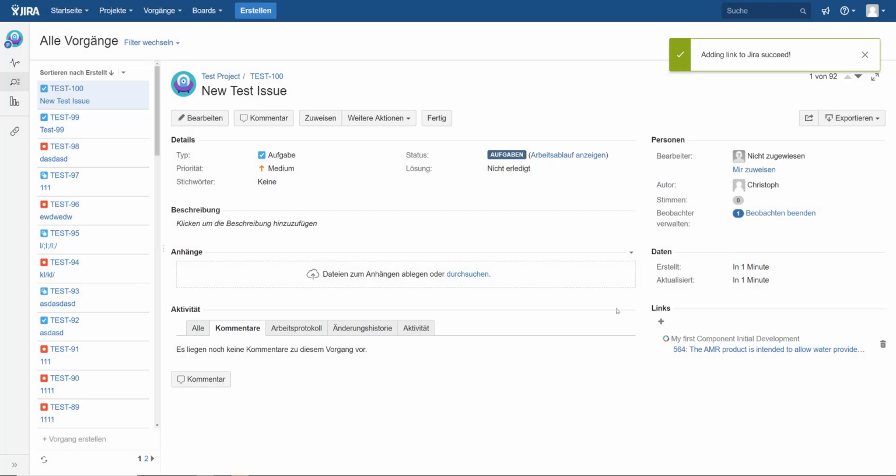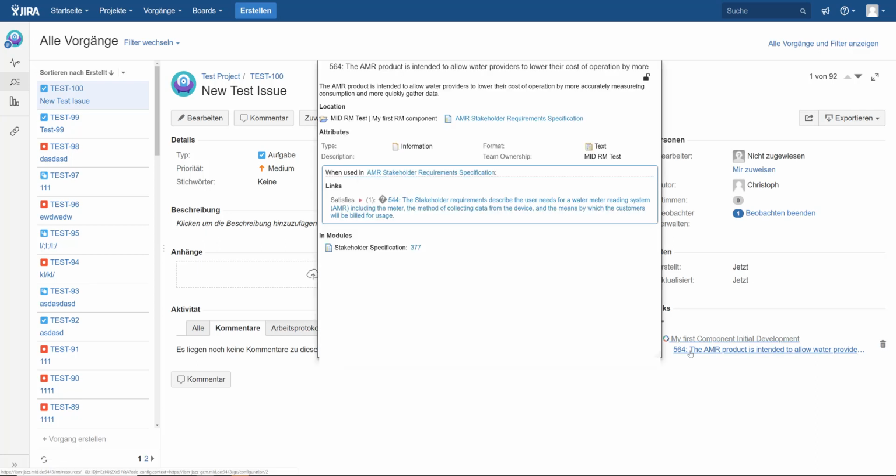And now you can see in this link compartment we have added this OSLC link. You see the OSLC symbol. You see in the first line the name of the global configuration, and in the second line you see the requirement itself. And when I do a rich hover, then this will bring up the delegated UI of that Doors Next requirement.